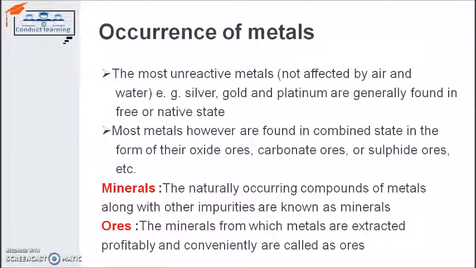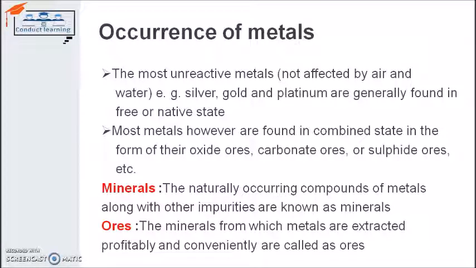To understand the occurrence of the metal, first of all we have to understand some words. First thing is minerals. Minerals are basically the naturally occurring compounds of metal with some impurities. The naturally occurring compounds of metals are like oxides of metals, carbonates of metals, sulfides of metals. They are all minerals.